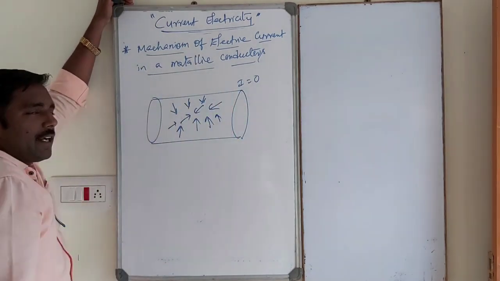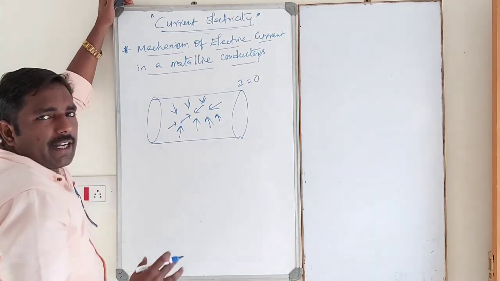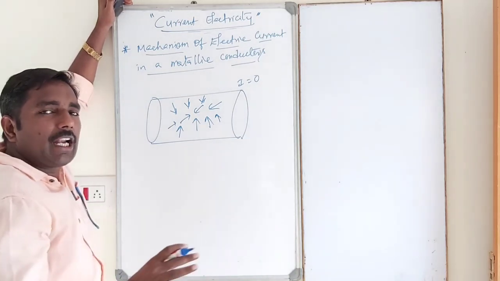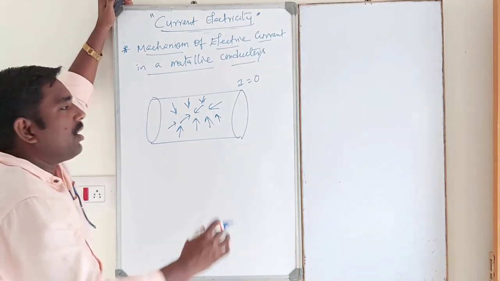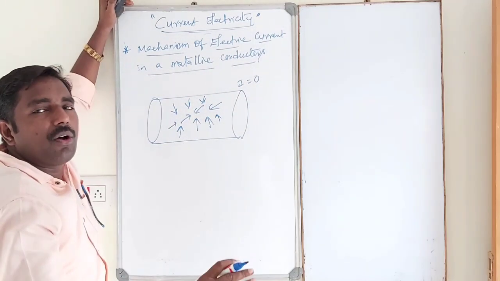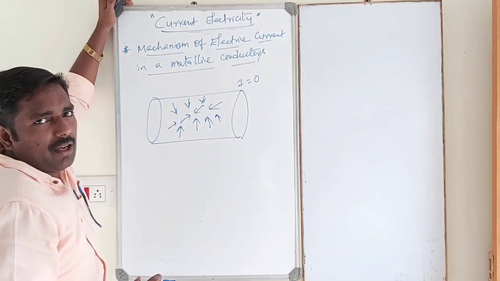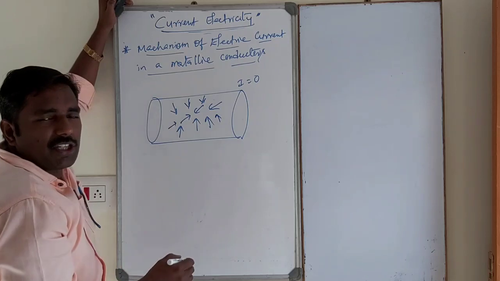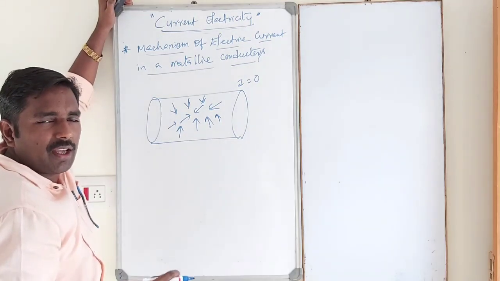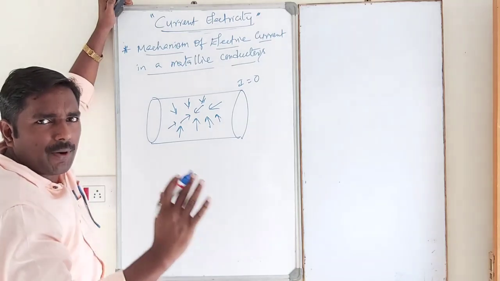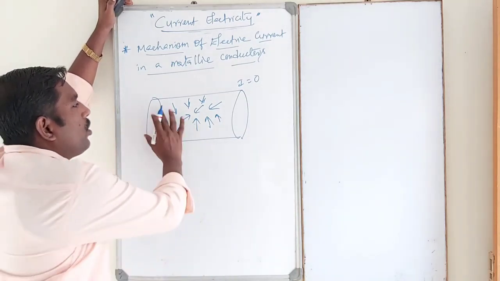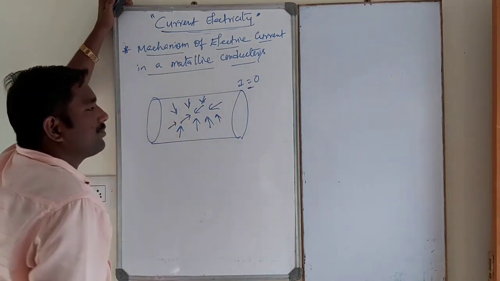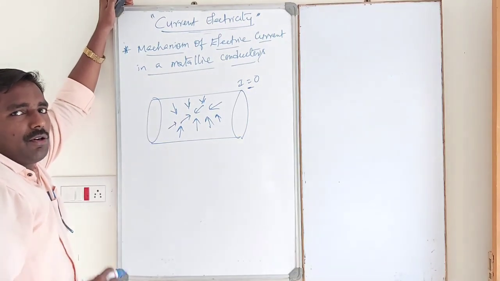See, this is the metallic conductor, students. Inside the conductor, a number of free electrons are moving randomly and collide with the positive ions, walls of the container or neighboring atoms. In each and every collision, the direction of charges changes. So there is no particular direction. That's why the net current inside the conductor is 0.